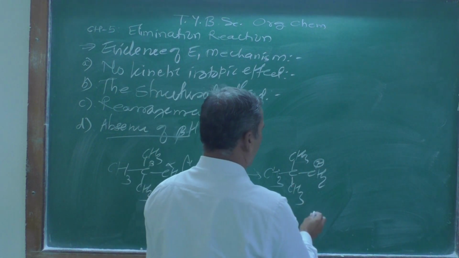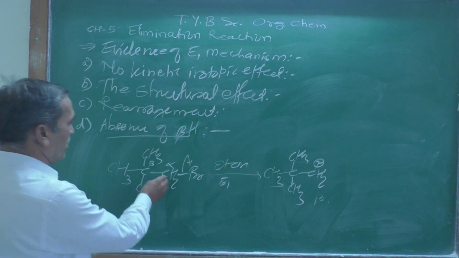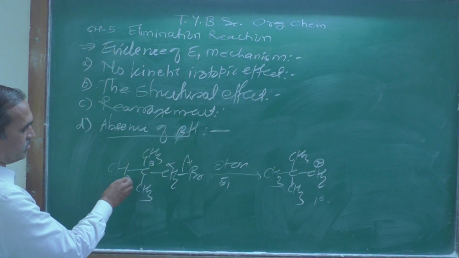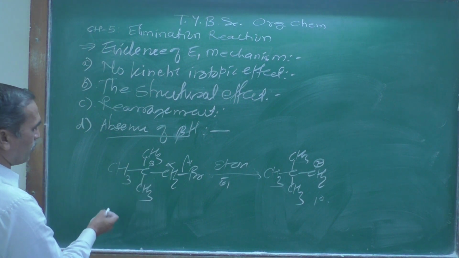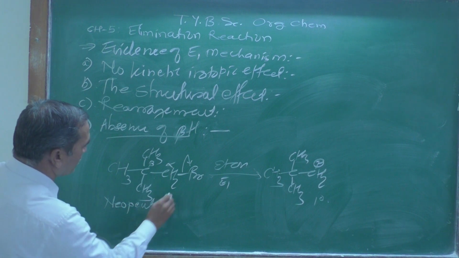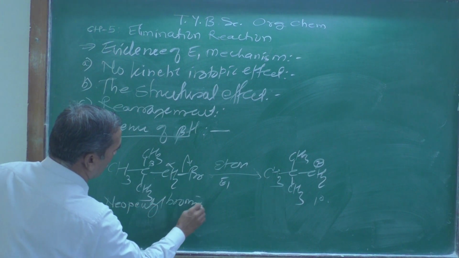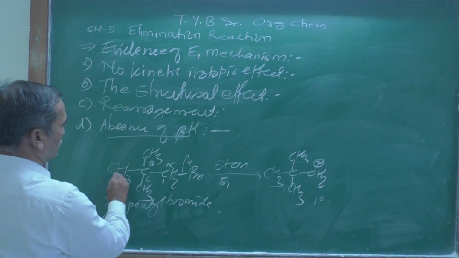And now look at the nature of this carbon atom: it is a primary carbocation. The common name of this compound is neopentyl bromide.